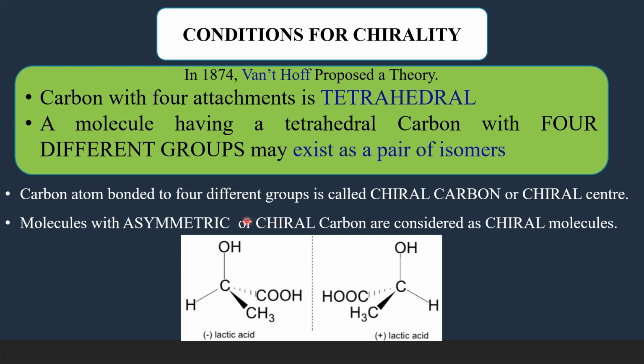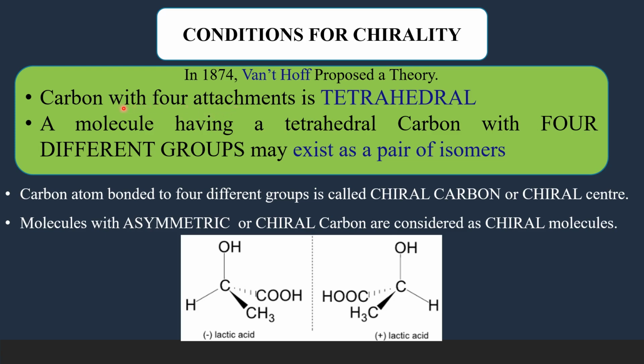Therefore, for a molecule to be optically active, it has to be chiral. So what are the conditions for a molecule to be chiral or to have chirality? In 1874, Van 't Hoff proposed a theory. The two most important postulates of his theory have formed the basis for most of our organic chemistry.